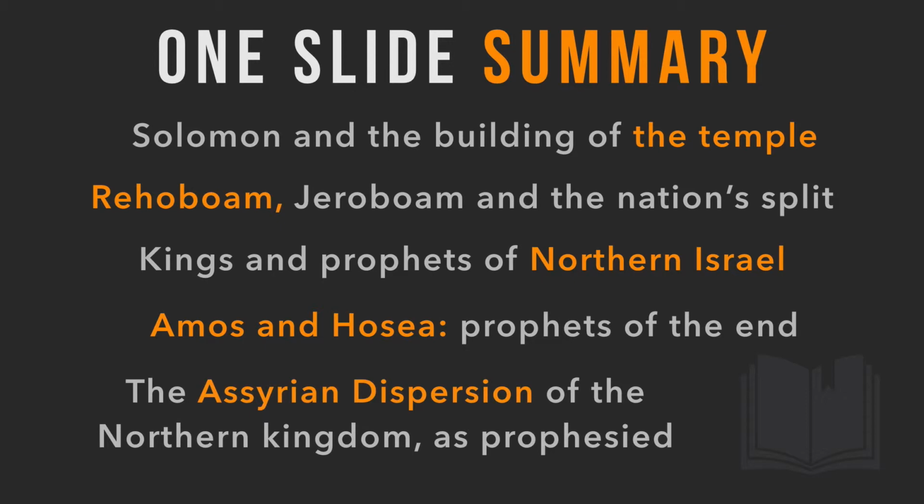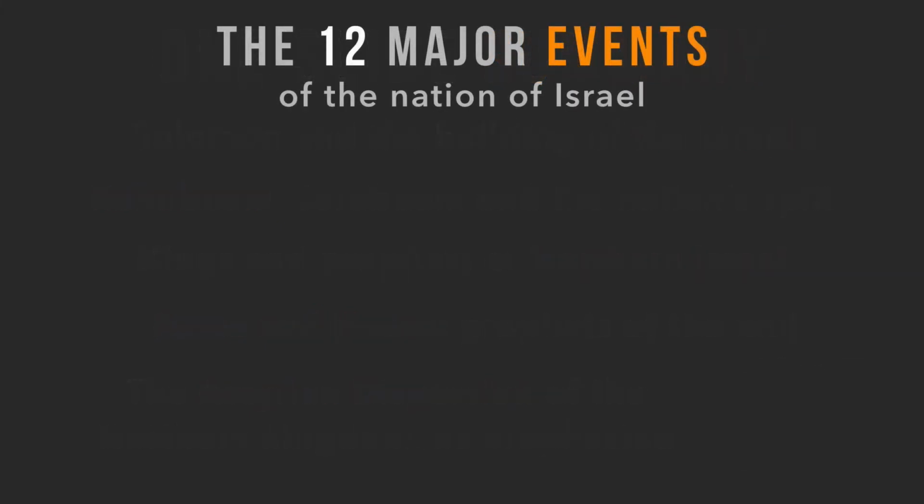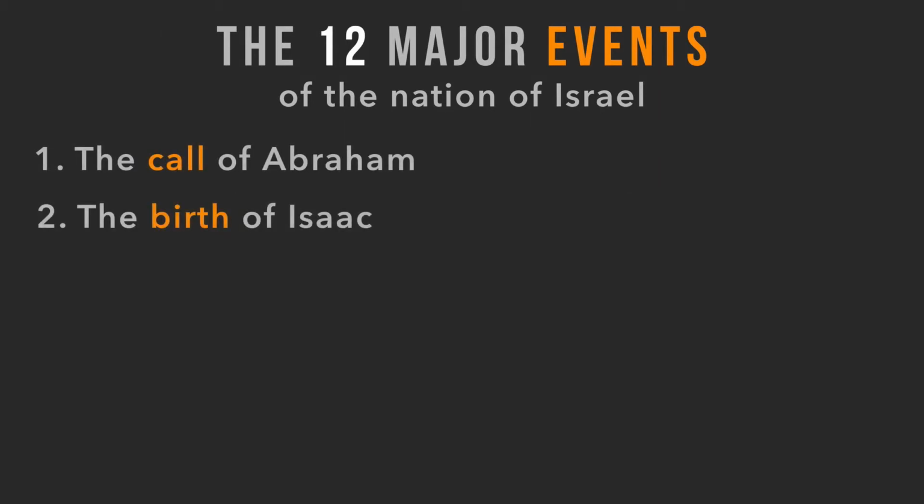So in fact, if we look at our 12 major events really quick, and we just go over them again, by now you're probably starting to memorize them, right? The first one is the call of Abraham, followed by the birth of Isaac. Again, these are what launched the nation in the first place, followed by Joseph in Egypt, where the people grew when they were in captivity in Egypt.